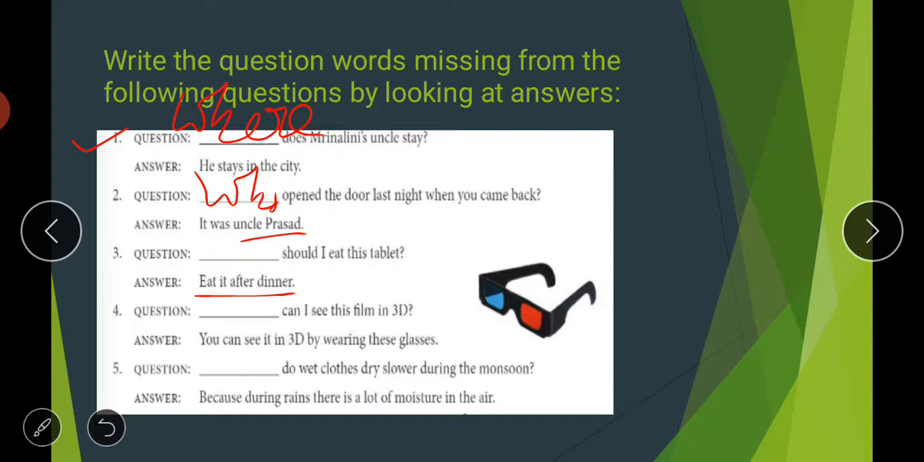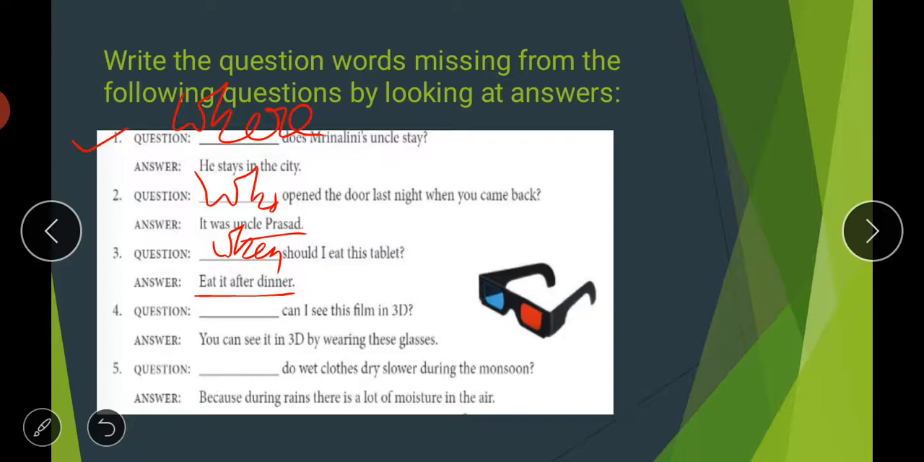The question word will be: when should I eat this tablet? For example, we ask doctors when should I take this medicine, and the doctor gives an answer like before breakfast, or after breakfast, or after dinner. So here it is related to time. When should I eat this tablet? As you know, "when" is used to make questions regarding time.